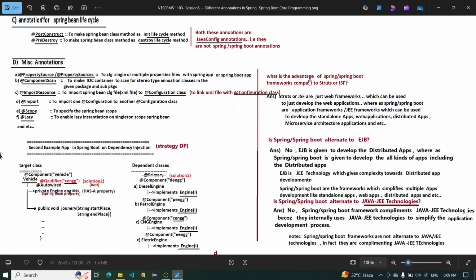What is the advantage of the Spring Boot framework compared to Struts or JSF?